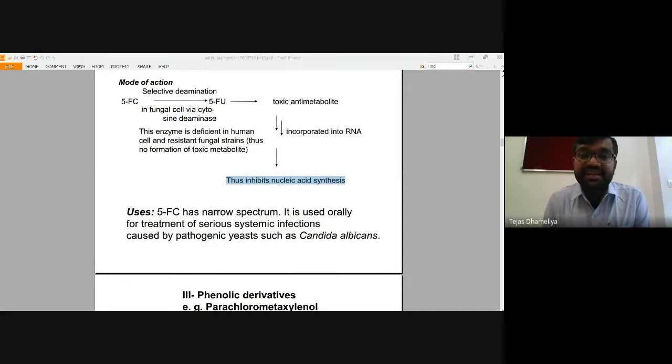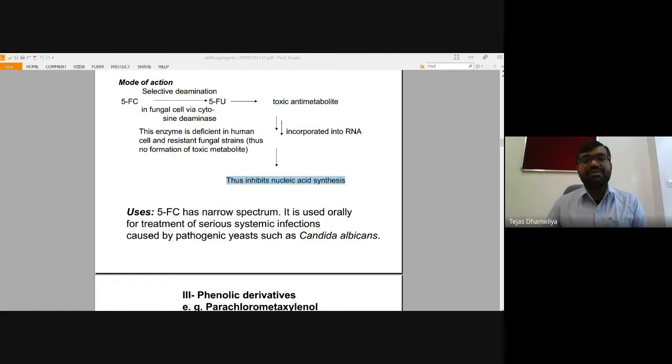And nucleic acids, whether DNA or RNA, are key components for the survival of the fungus, and thus they inhibit the survival of the fungus, and so there may be either fungicidal action or fungistatic action.